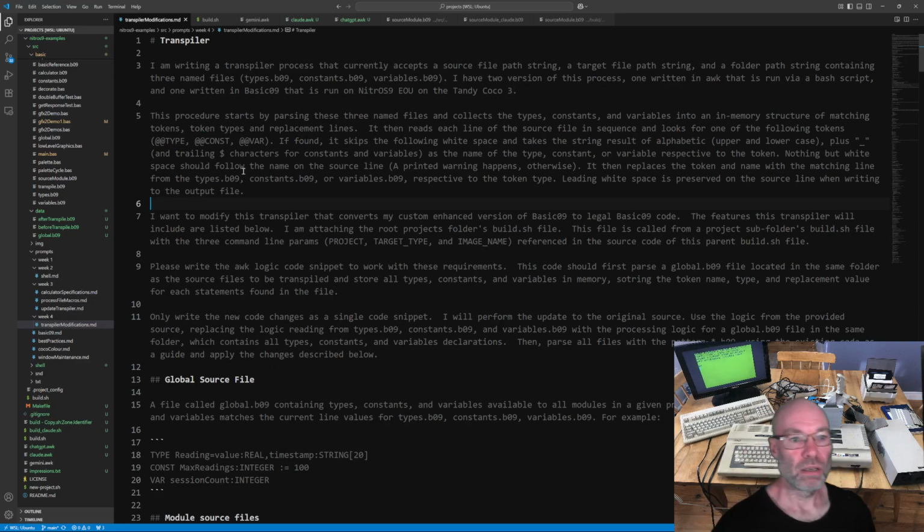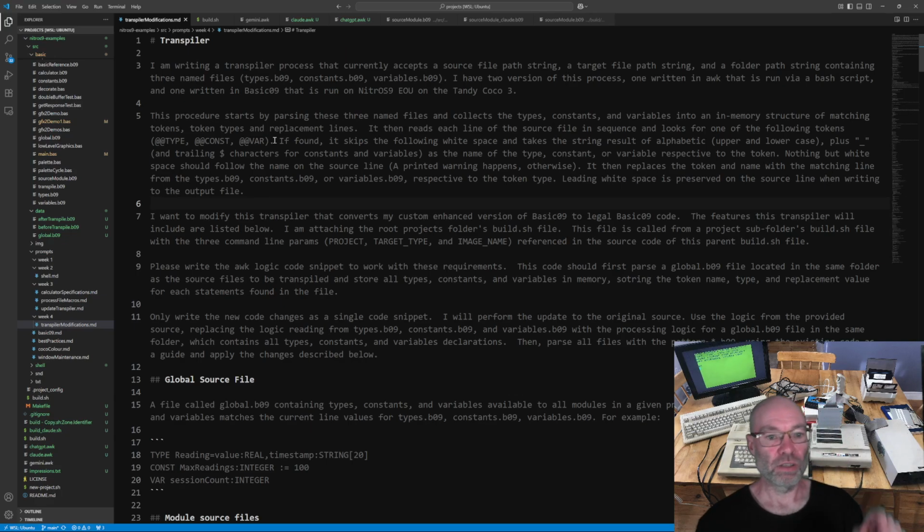So here's the main part of this. I said I'm writing a transpiler process that currently accepts a source file path string, a target file path string, and a folder path string containing 3 name files: types, constants, and variables.b09. I have 2 versions of this process, one written in awk that is run via a bash script, and one written in Basic09 that is run on NitrOS-9 EOU on the Tandy CoCo 3. This process starts by parsing these 3 name files and collects the types, constants, and variables into an in-memory structure of matching tokens, token types, and replacement lines. It then reads each line of the source file in sequence and looks for one of the following tokens.